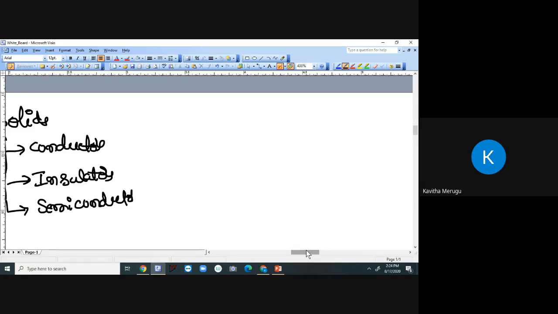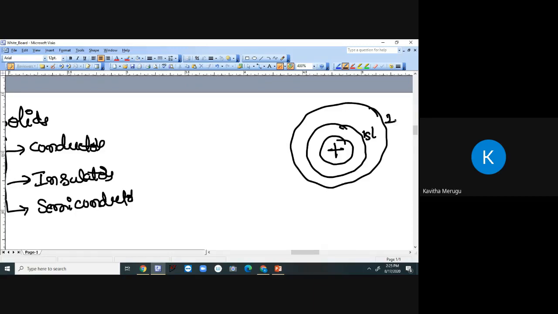That means, if you take an orbit, this is, let's say, the first orbit, this is your second orbit, and so on. Let us consider this is our outermost orbit. The electrons in the first orbit will have lower energy, due to which they are of no importance in determining the electrical parameters of the material. The electrons in the outermost orbit will have higher energy levels, which play a vital role in determining the electrical parameters of the material.